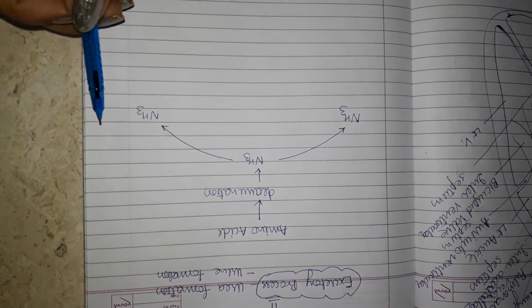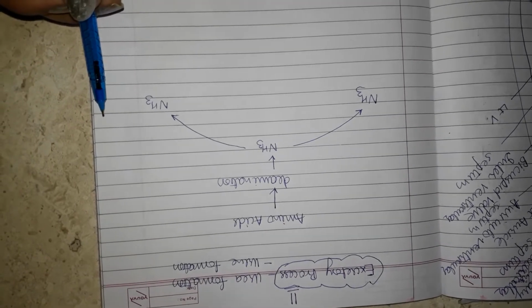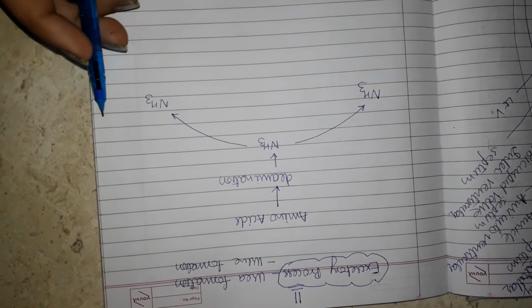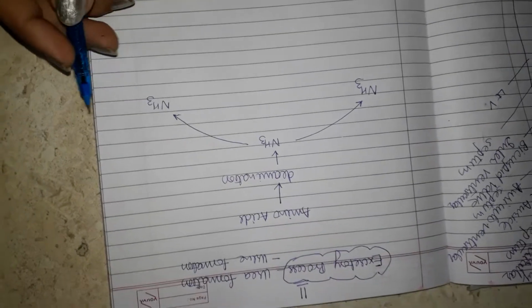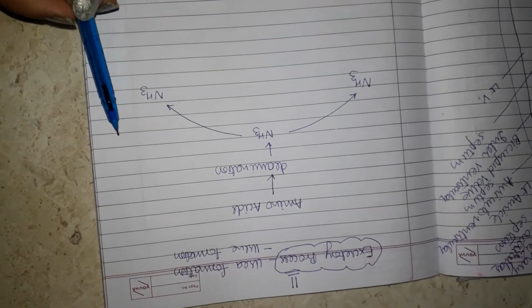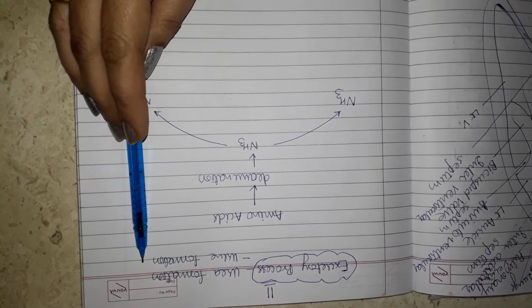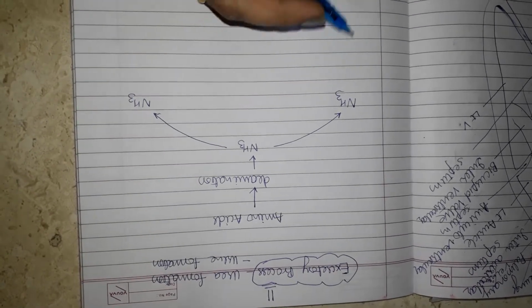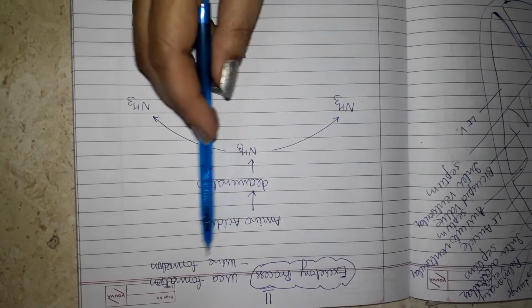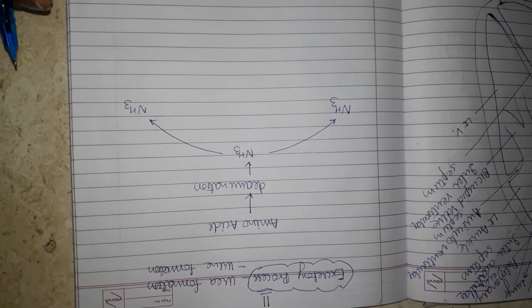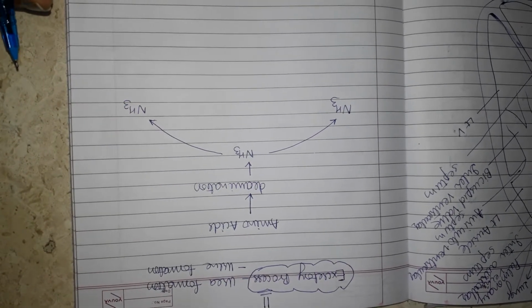Hello students, today's topic is excretory process. The process of excretion in human beings can be divided into two steps. First is the urea formation, the major excretory nitrogenous waste, and second is urine formation. How urea formation takes place?